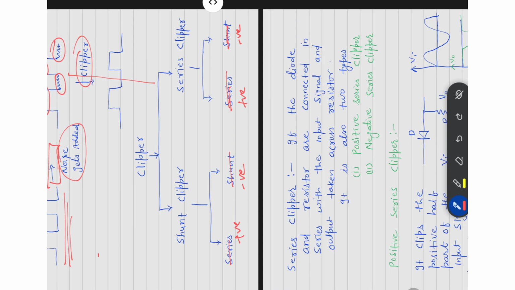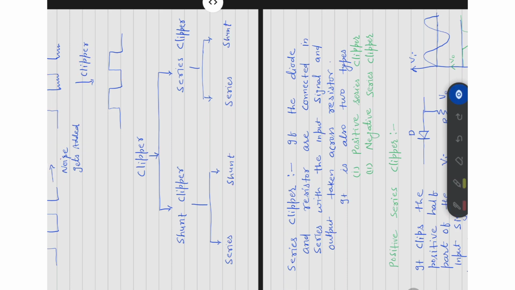We will see the series clipper. If the diode and resistor are connected in series with the input signal and output is taken across the resistor, then it is known as series clipper. It is also of two types. First is positive series clipper and second is negative series clipper. Means in the series clipper circuit, diode and resistor are connected in series with the input signal and output is taken across the resistor.